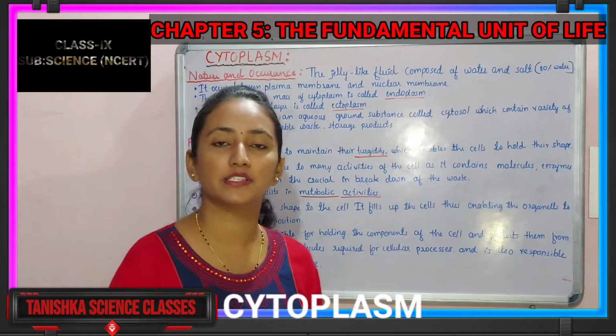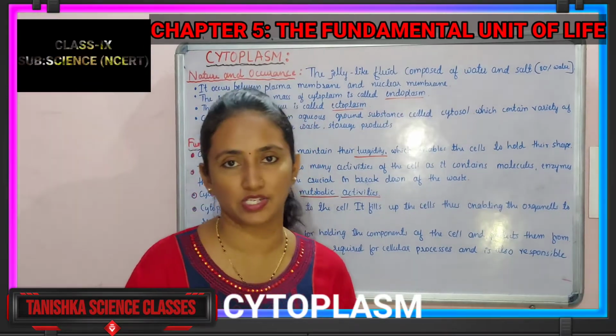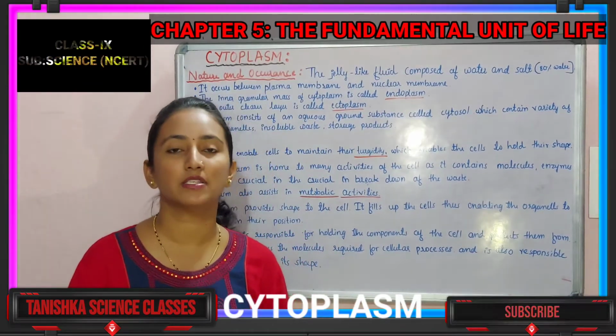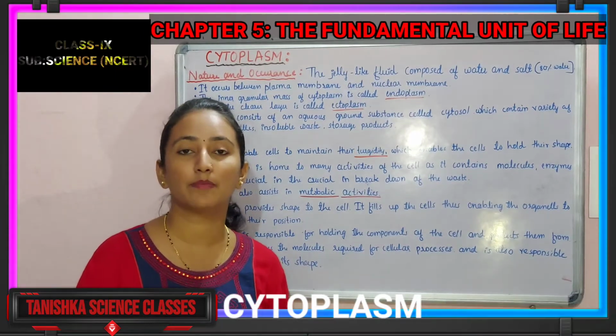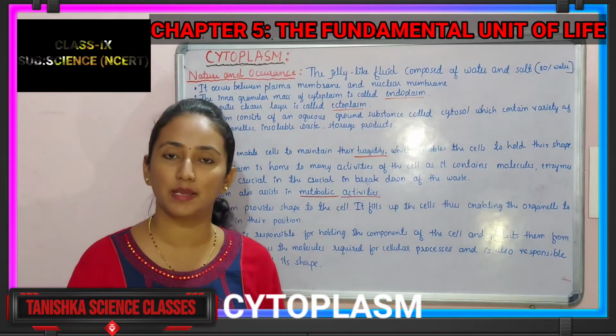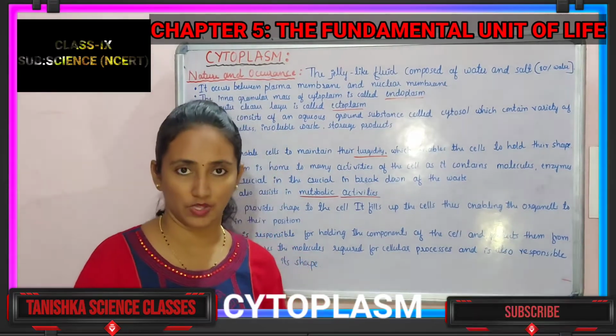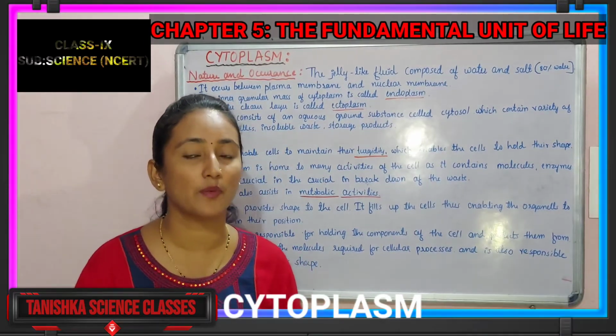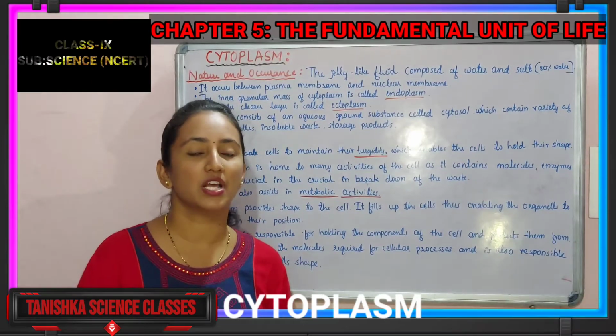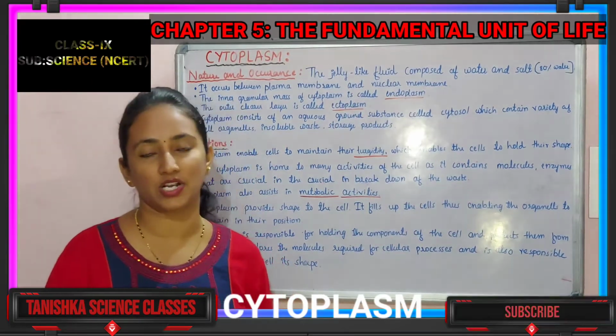How is cytoplasm in its nature? It is a jelly-like structure. It contains 80% water and the remaining products like salts, enzymes and chemicals. Those help to perform the various activities of the cell. So we have studied its nature, how it is. In its nature, it is a gel-like structure.